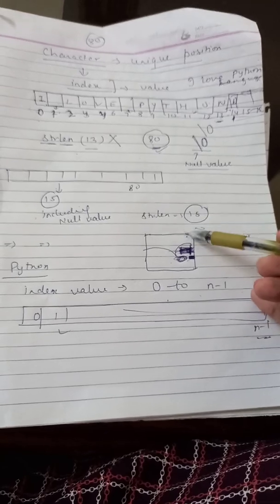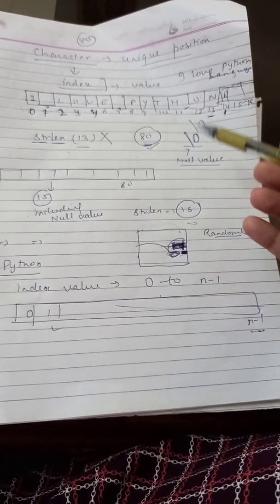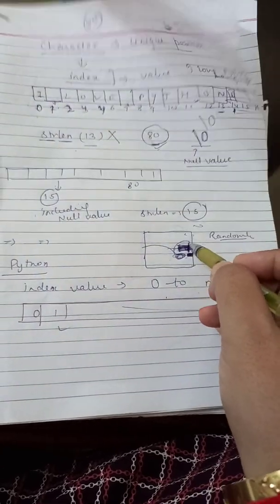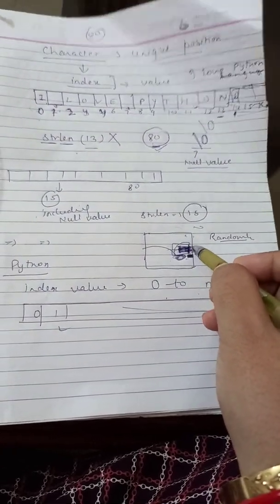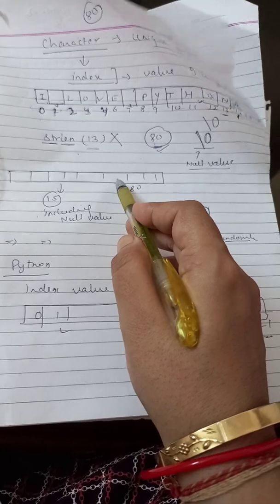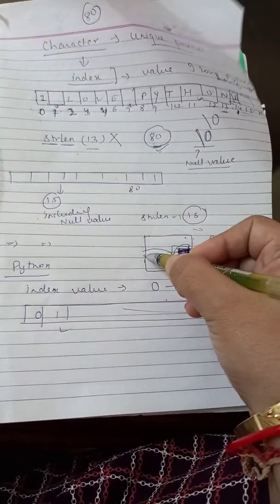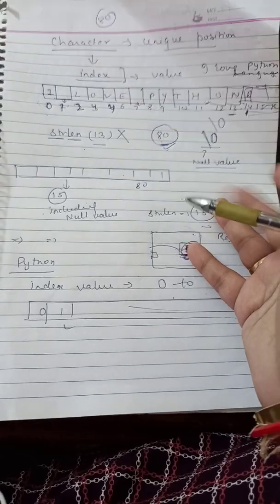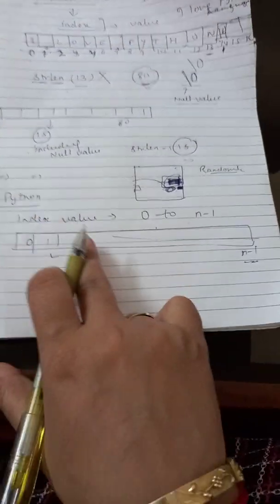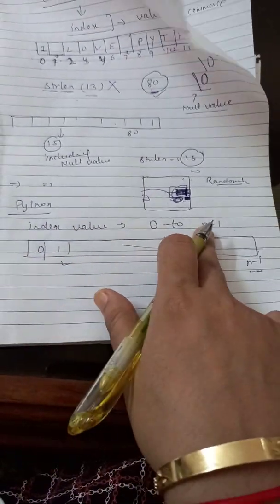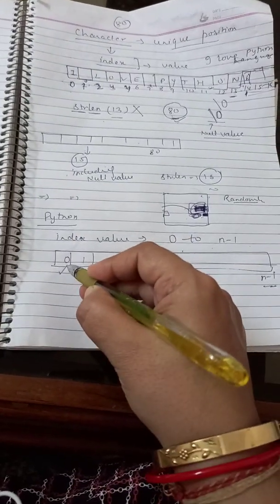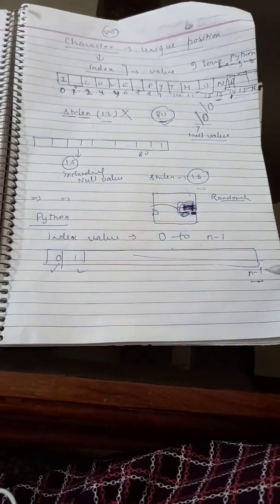Because according to memory, if you consider your string value without the null character, it will carry the complete space, right? But if you put the null character over here, it will carry the least space. Okay, and the rest of the space you can use in the next string as well. But in Python language, it will be considered as 0 to n minus 1, means you can start your string value from 0 and you have to end your value with n minus 1, right?